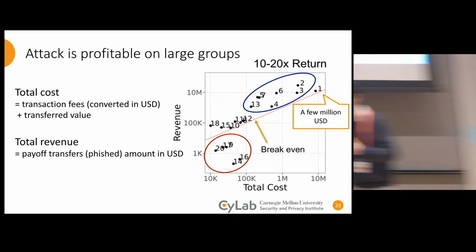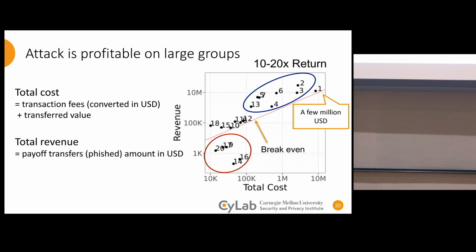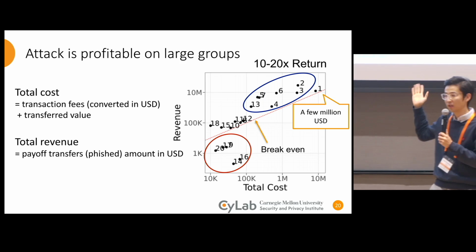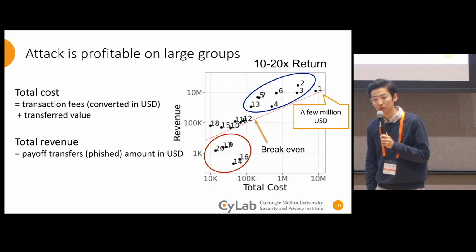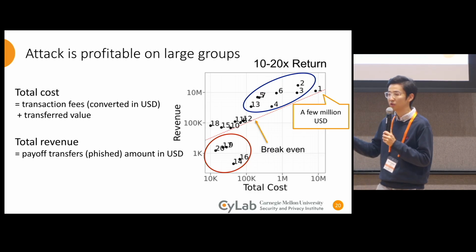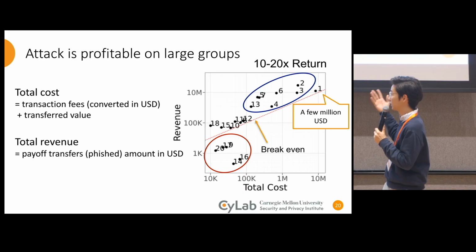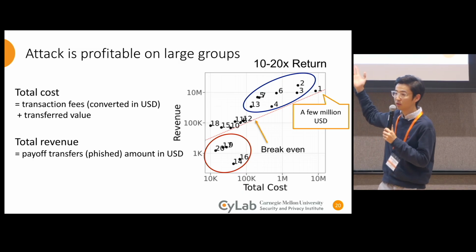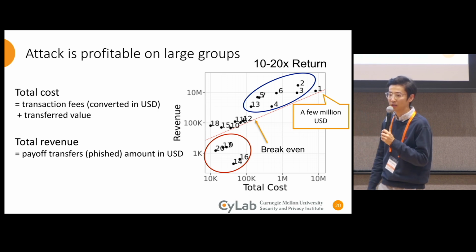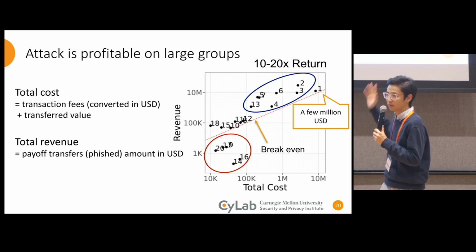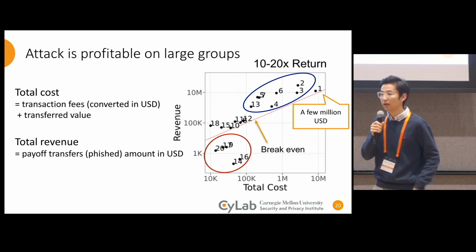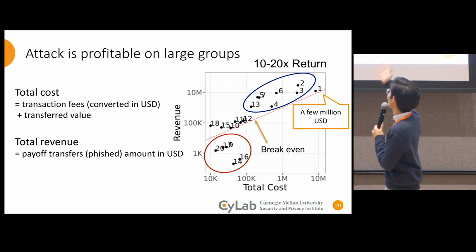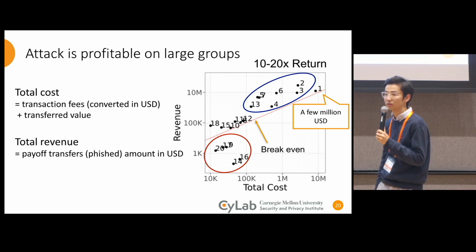Yes, you are right. In this figure, it doesn't include the computational cost. But in our paper, we analyzed how expensive it is to generate by CPU. And in general, CPUs and GPUs generate very expensive. The cost is not negligible, but they are still profitable, even if you incorporate the computational costs. In CPU, it's very negligible, so it doesn't really affect here. Okay, it would be great to see the picture with the GPU considered, but I guess I can find it in your paper. Yes, and only group 1 appears to use GPUs. Okay. Thank you.